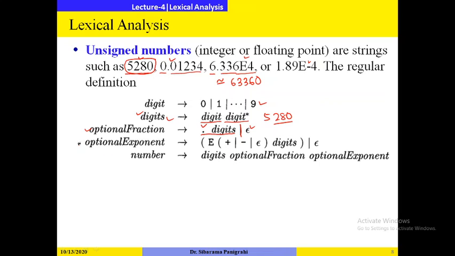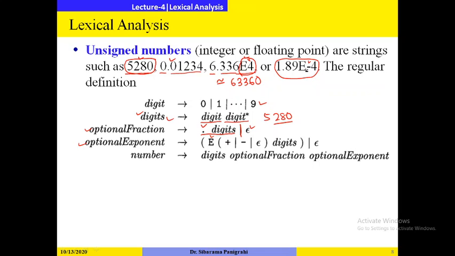Similarly, optional exponent. Here you are having the exponent part. This is optional; either it may have or it may not have. If you are having an exponential part, it should start with e. Then plus or minus. Here you see there is no plus or minus symbol, which means by default it represents plus 4. But it may contain a plus or minus symbol, as here it contains a minus symbol.